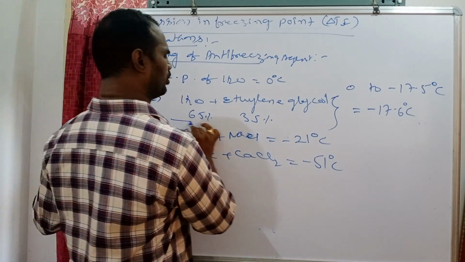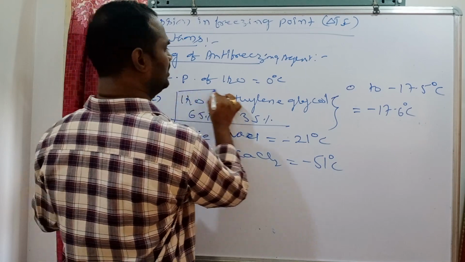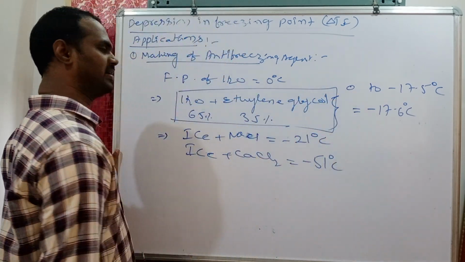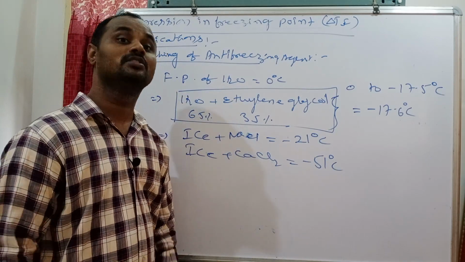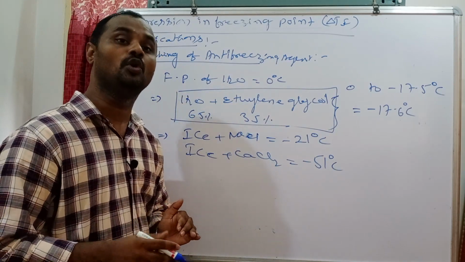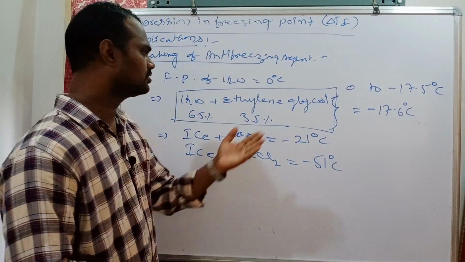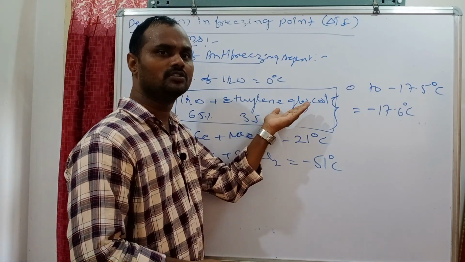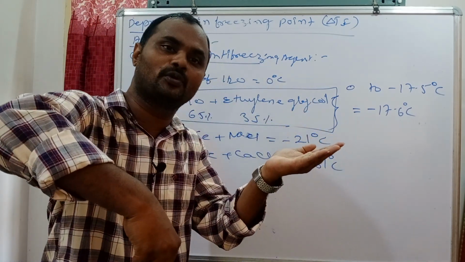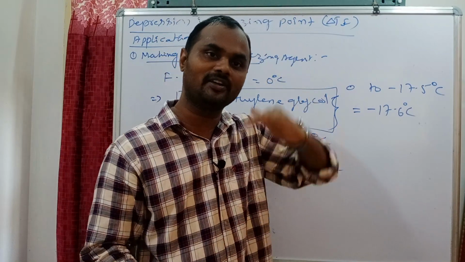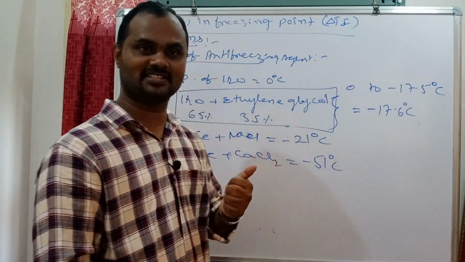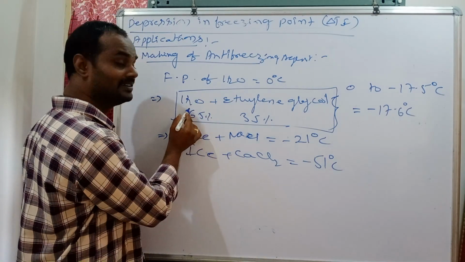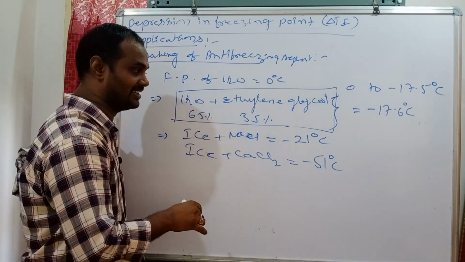In the same way, one more use, sir. Here you see the water plus ethylene glycol mixture is useful even in the summer season. Reason, it prevents the boiling of water. It acts as a solute particle. When a solute is added to a pure solvent, the boiling point increases and vaporization decreases.